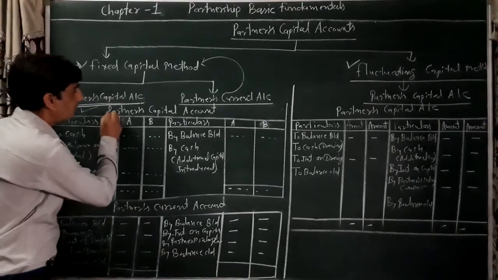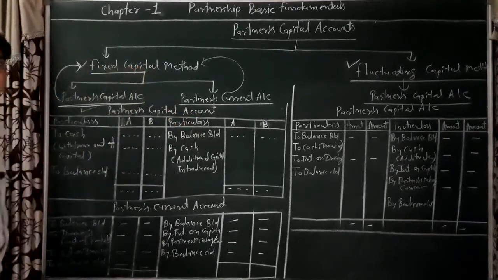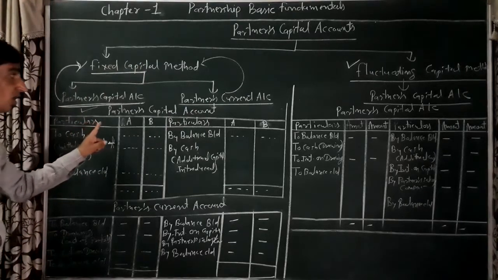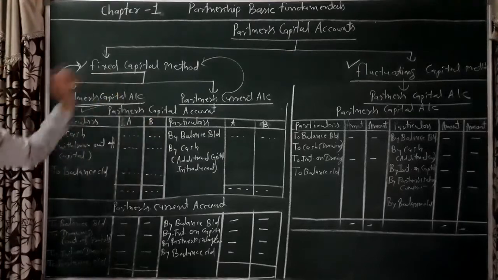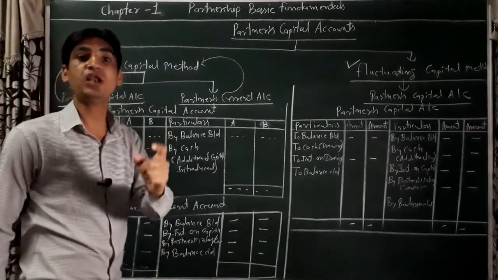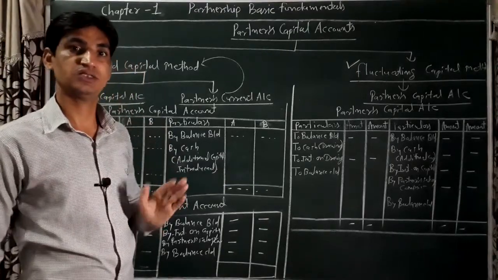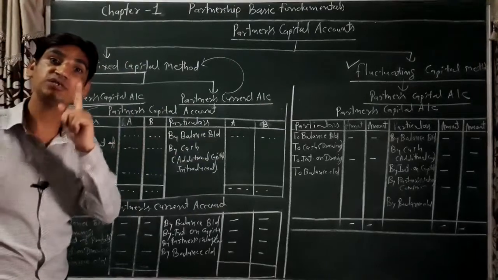Note here, the partners' capital account under the fixed capital method. In the partners' capital account under the fixed capital method, first, the balance of capital is always credit.